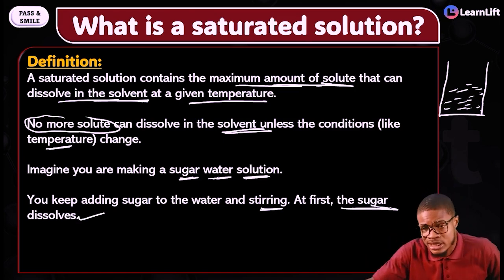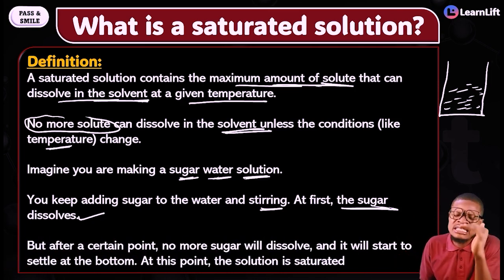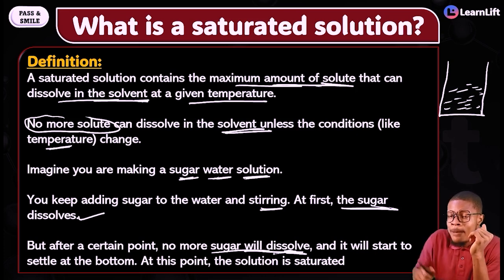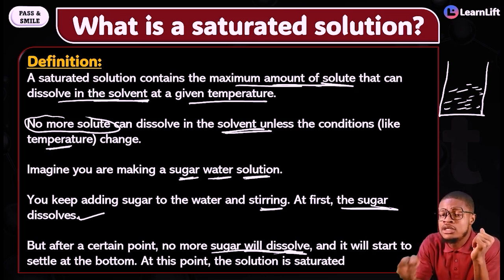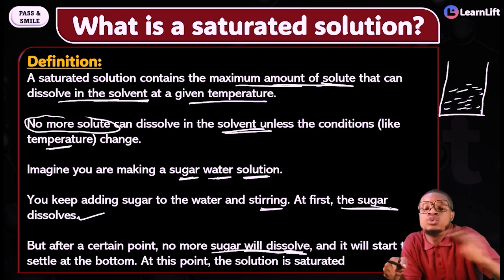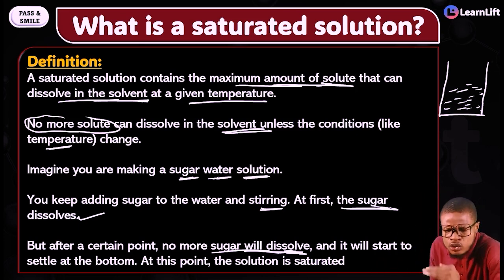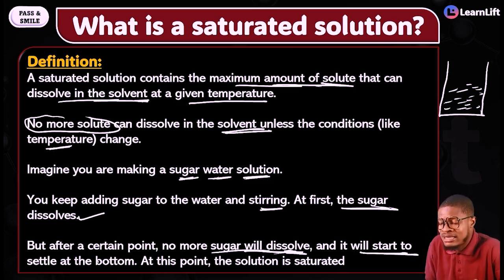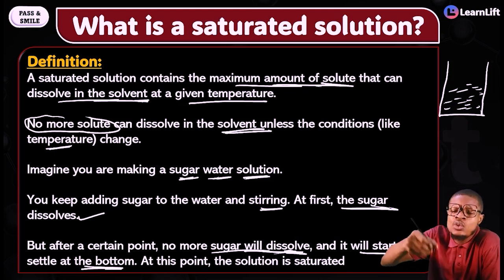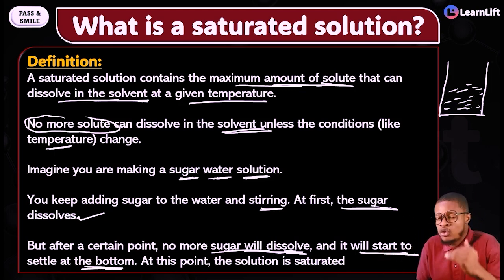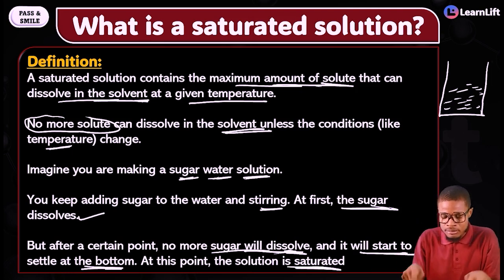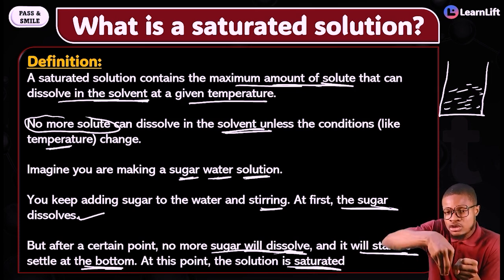As all the sugar dissolves, you can still add more sugar. That solution is unsaturated. But you now get to a point where what happens? No more sugar will dissolve. Because no more sugar will dissolve, that solution is now what? Saturated. And since no more sugar will dissolve, what happens? It will start to settle. The more sugar you are adding, they will start to settle at the what? At the bottom. And because the sugar is settling at the bottom, a point comes when that solution is said to be what? Saturated.